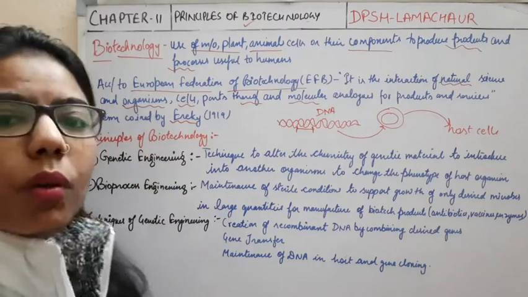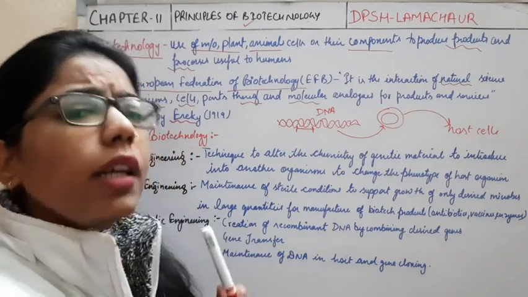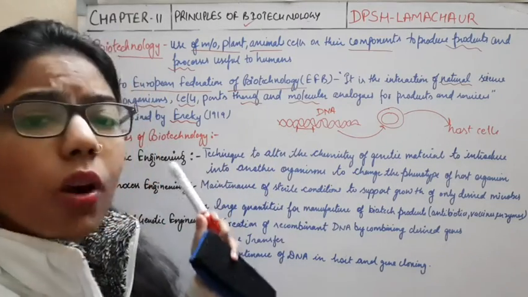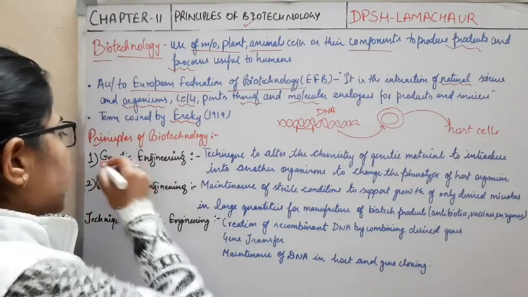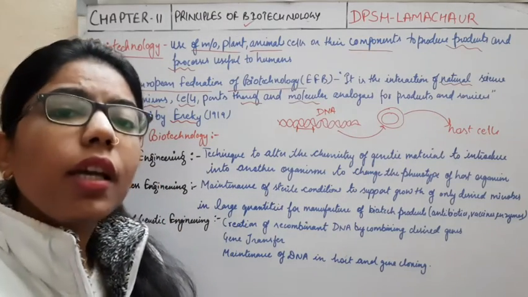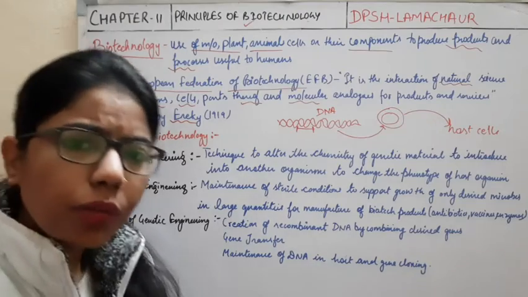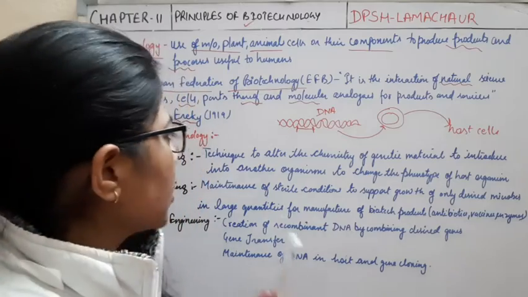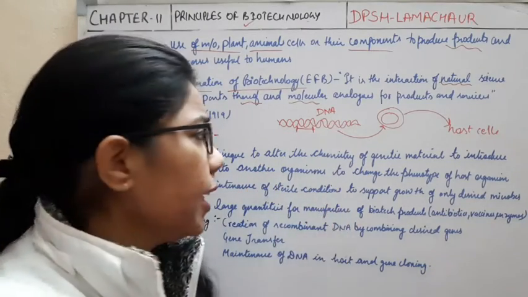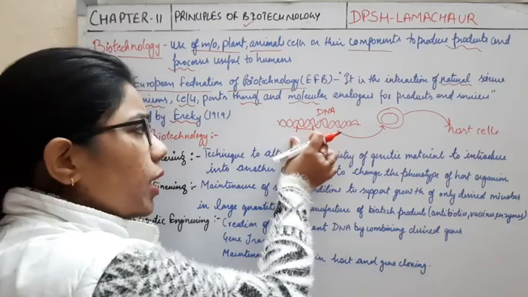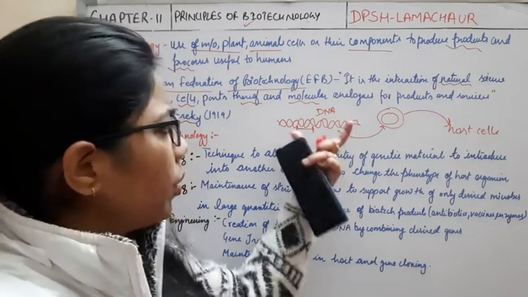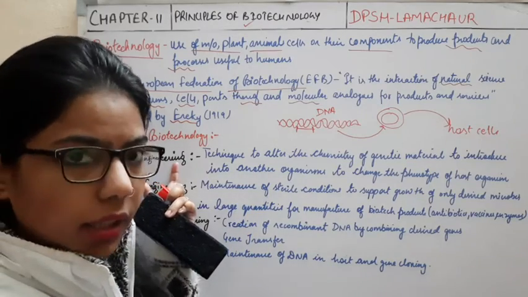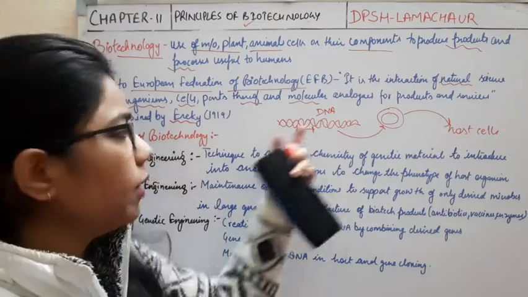The principles. In which principles do they work? There are two principles of this engineering, or biotechnology: genetic engineering and bioprocessing engineering. When we talk about genetic engineering, we are discussing the gene. As I said, we cut out the gene from the whole DNA, so it is a part of genetic engineering. Why genetic? Because we are dealing with the genes.